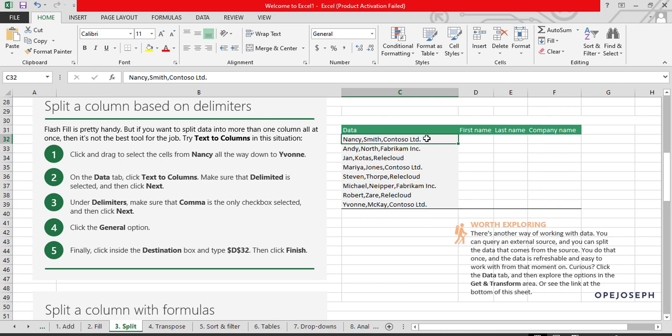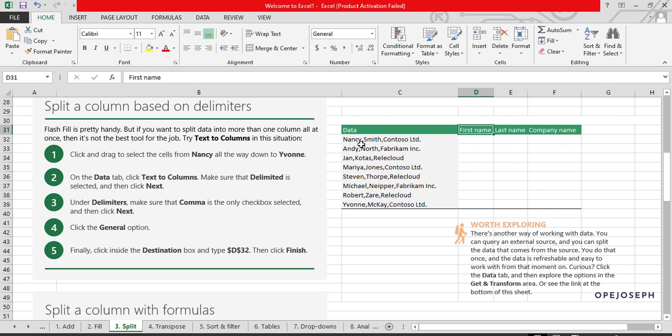For example, now, this Nancy, Smith, Contoso Limited is delimited by which symbol now? What is separating Nancy from Smith? Obviously, it is the comma sign. That's what is between Nancy and Smith. The same comma sign is between Smith and Contoso. So what we are going to do now, if you see they are telling you to split first name, last name, company name. A very smart way of doing that is that you separate it based on the delimiter, based on the comma. So if you are separating based on the comma, Nancy is going to come here. The next one is going to be Smith.